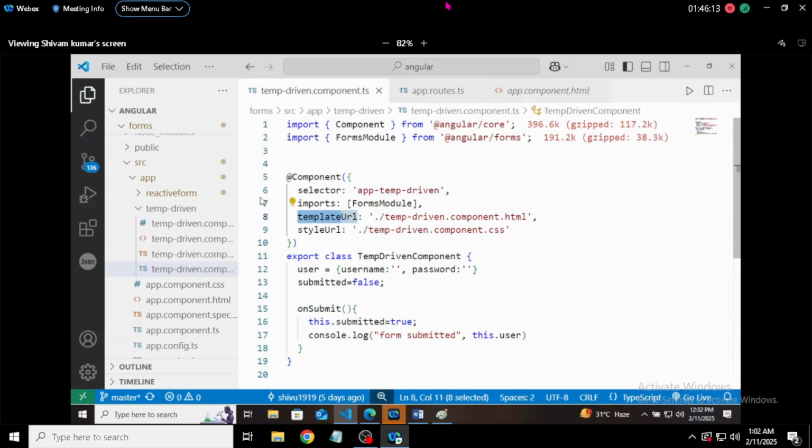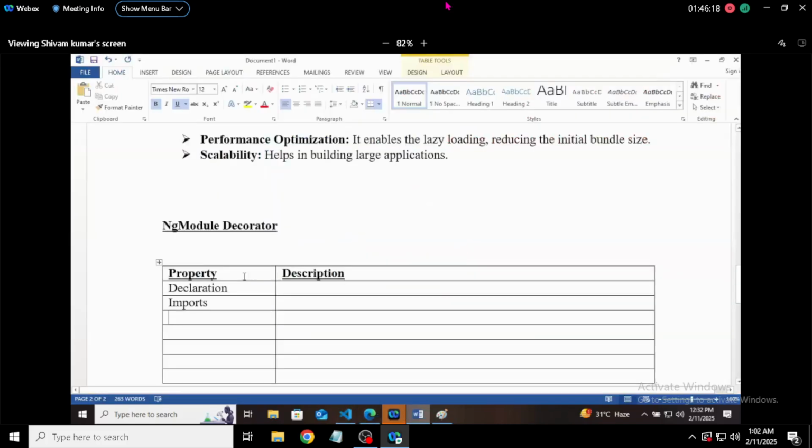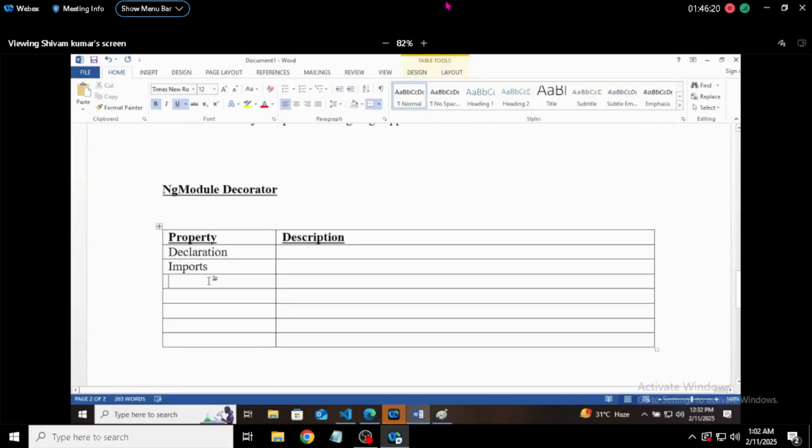So if you are keeping it as an NgModule, it will have these kinds of things that we are discussing. So it has imports, exports, providers, and bootstrap. These 4 or 5 properties are there.